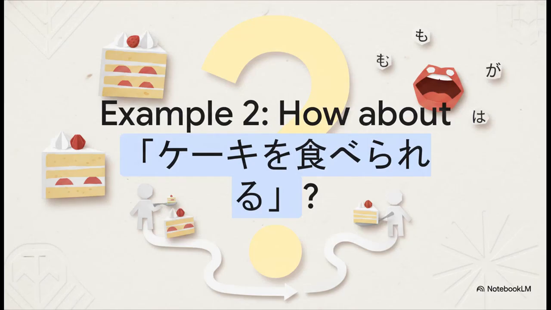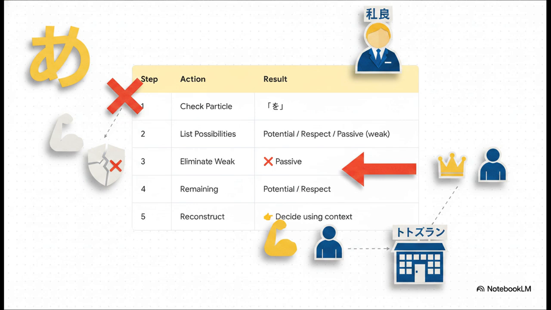Next drill. This one's more complex, so pay attention. The sentence is, keiki o taberareru. Analyze it. All right, step 1, the particle is o. Step 2, your list of possibilities. Potential, respect, and a weak, very weak, possibility of passive. Step 3, eliminate. That passive usage is weak because it's crying out for a ni particle to tell us who did the action. It's not there, so we eliminate it. Now that leaves us with 2 possibilities, potential and respect.